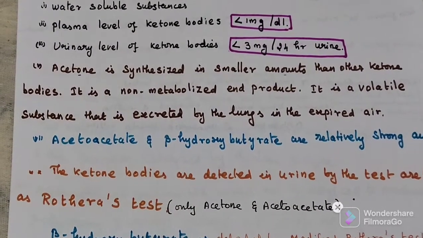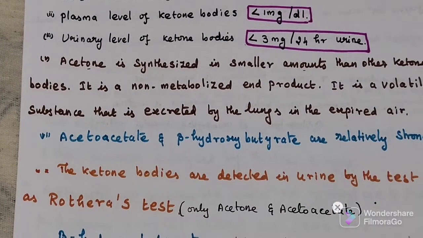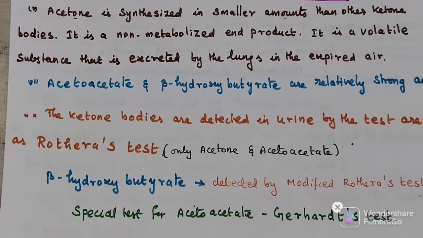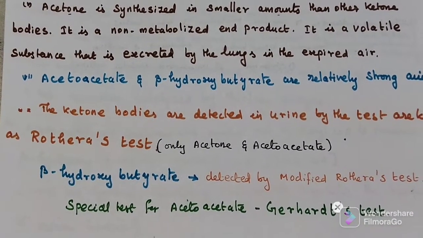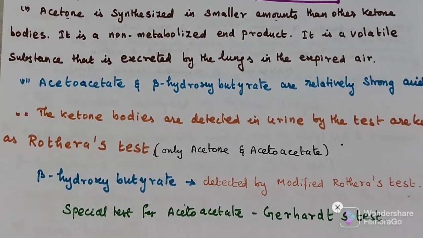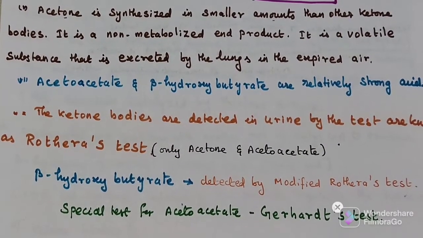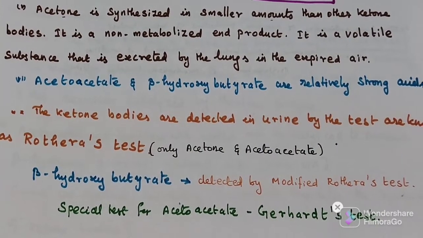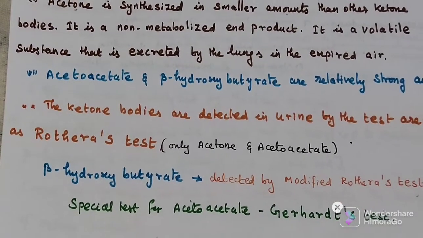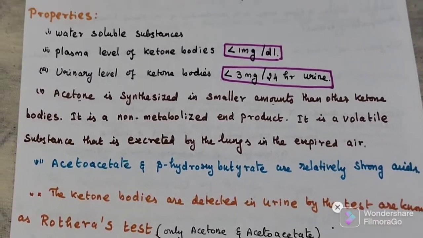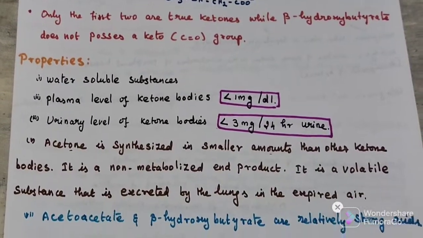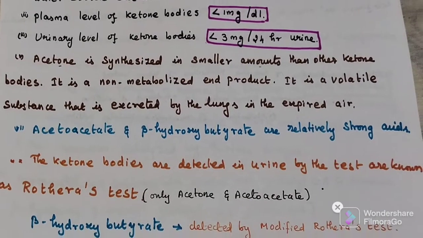Ketone bodies can be detected by Rothera's test. Beta hydroxybutyrate is detected by the modified Rothera's test. The special test used for acetoacetate detection is called the Gerhardt test. This is the introduction and properties of ketone bodies.